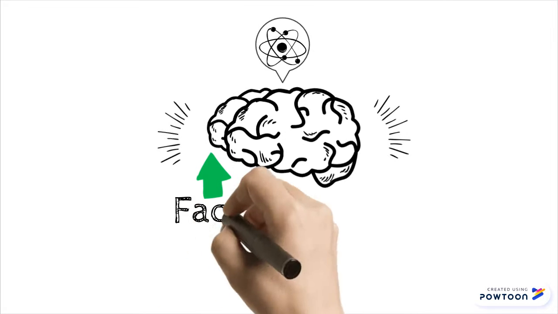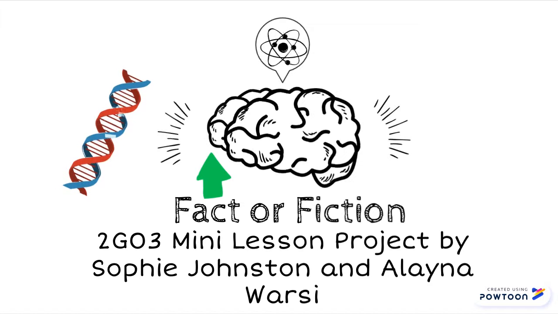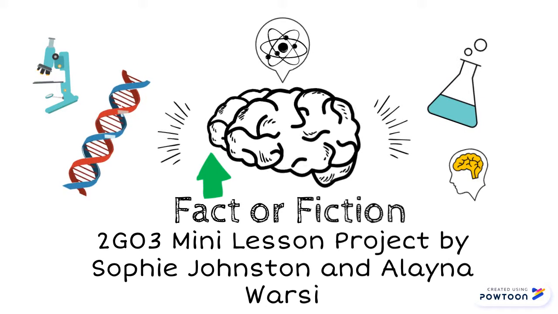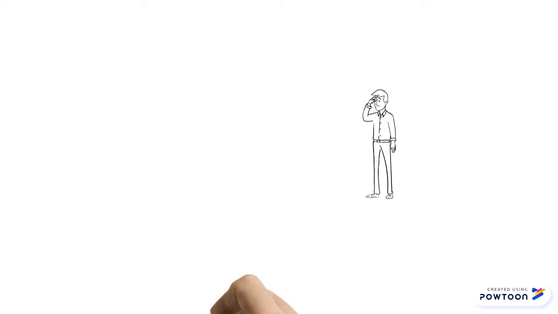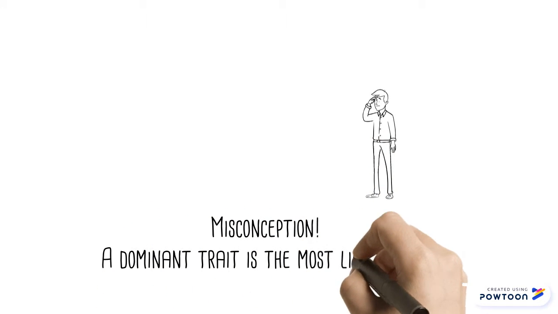Fact or Fiction? Geo3 Mini Lesson Project by Sophie Johnston and Elena Warsi. Misconception: a dominant trait is the most likely to be found in the population.